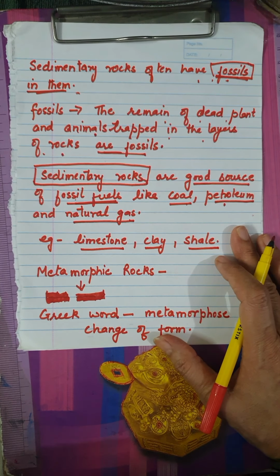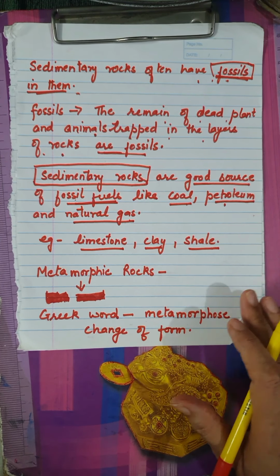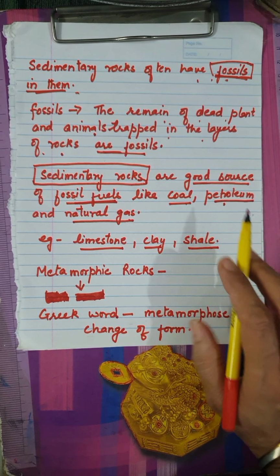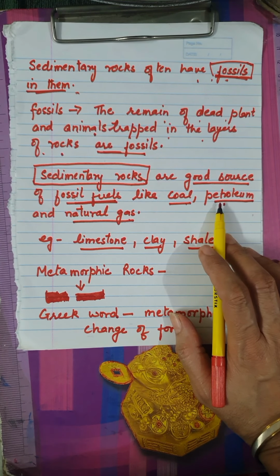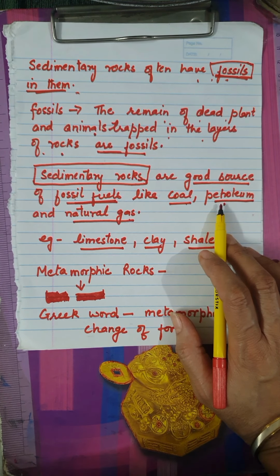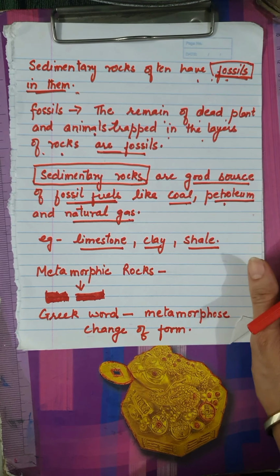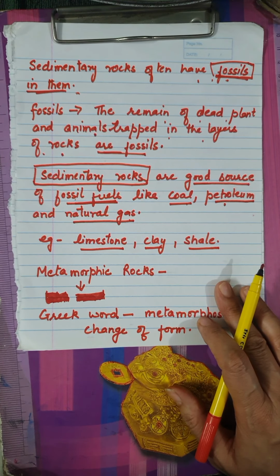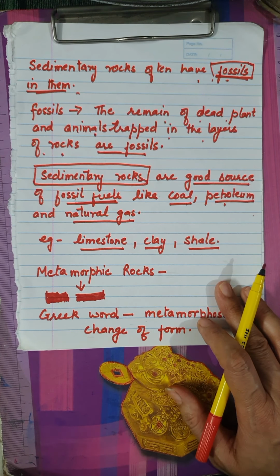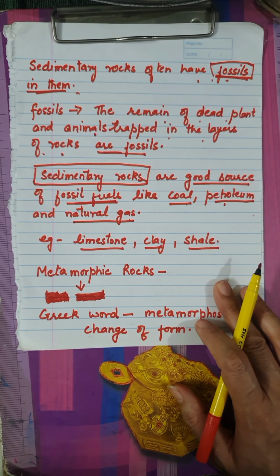Now we quickly revise sedimentary rocks and how they are formed. Again, this is also your question of the back exercise: the igneous and the metamorphic rocks are broken down into smaller particles with the action of wind, water, etc. These smaller particles are called, what do we call them?